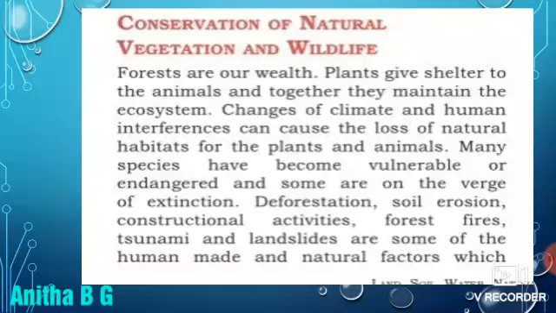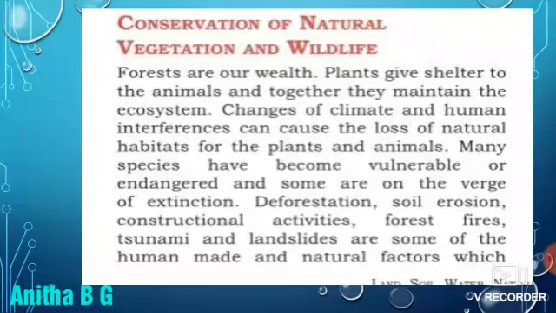Changes of climate and human interferences can cause the loss of natural habitats for plants and animals. Yes, it is the interference of human beings that causes the loss of natural habitats of plants and animals. We are the ones cutting the trees. We are decreasing the forest. By clearing the forest for growing crops, factories and building houses for our wants, because of our needs, we are decreasing the forests and also the wild animals.